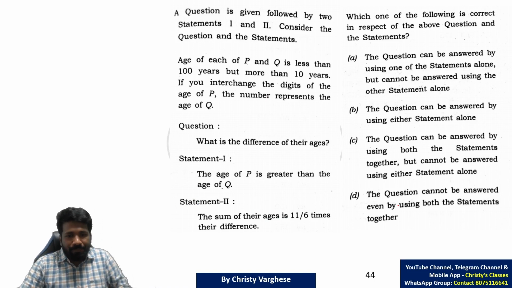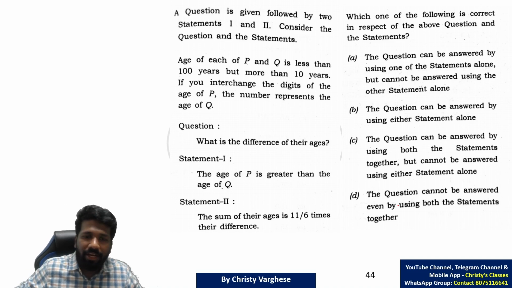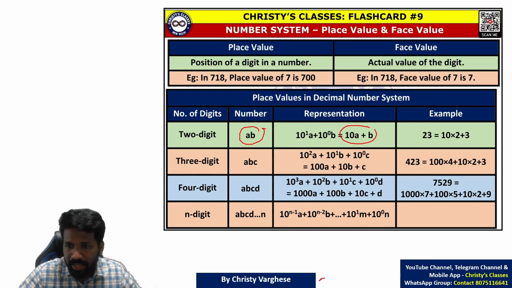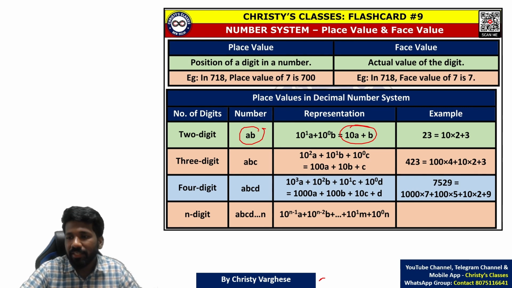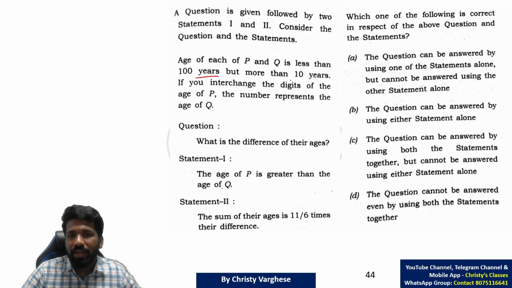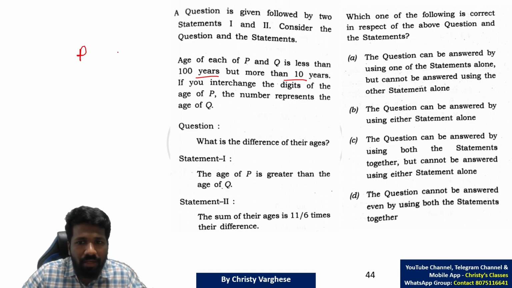So the next question. It is an age related problem, but number system related ideas are needed here also. In one of the previous questions, I already mentioned this idea. A 2-digit number can be written as 10a plus b if a, b are the digits. So the ages of P and Q are less than 100 and more than 10. That means it is between 10 and 100. If you interchange the digits of the age of P, the number represents the age of Q.